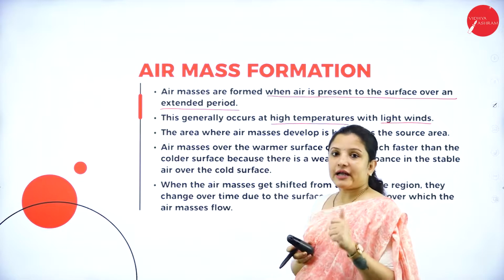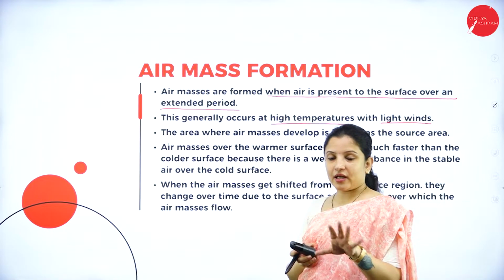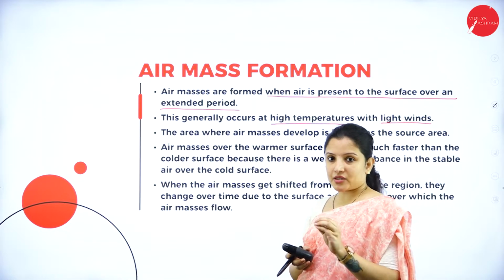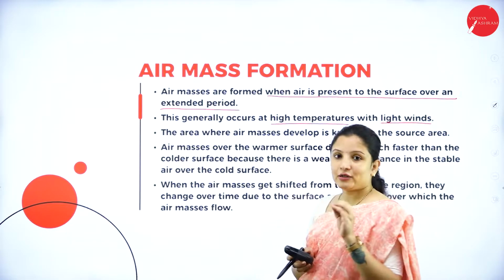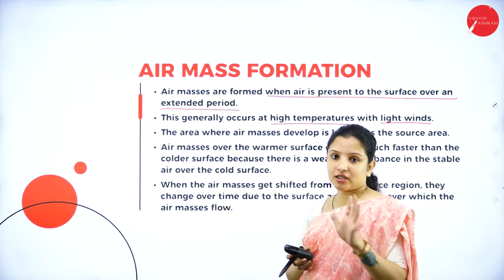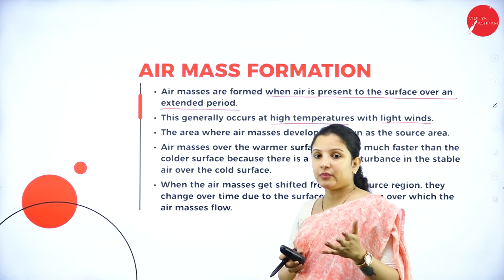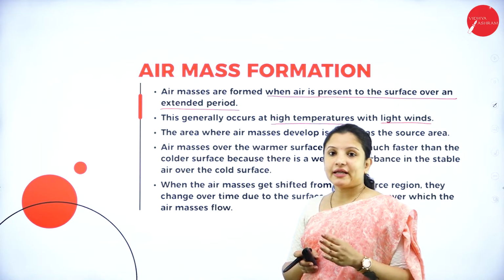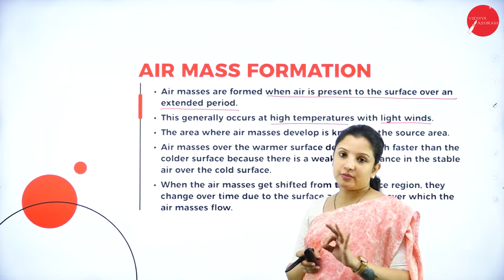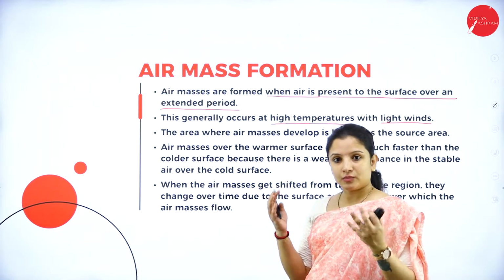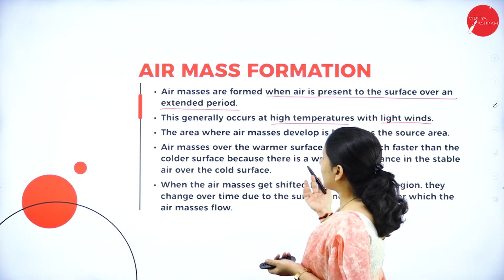So if that area or terrain receives high temperature along with light wind, then in that particular area the air mass will be maintained perfectly. What did we mean by air mass? The moisture in that area will be correct, the temperature will be correct and all that. So therefore the weather of the area will be normal. So that is about air mass formation.